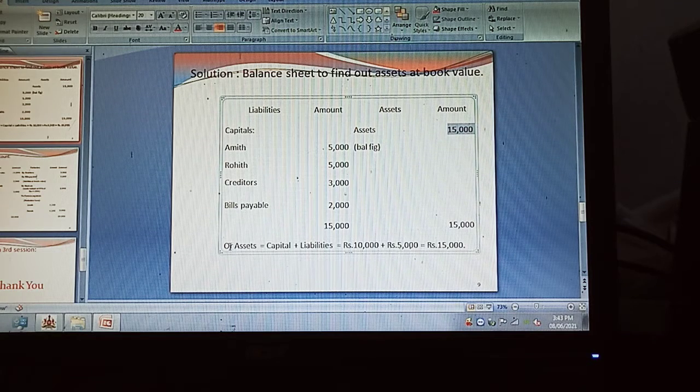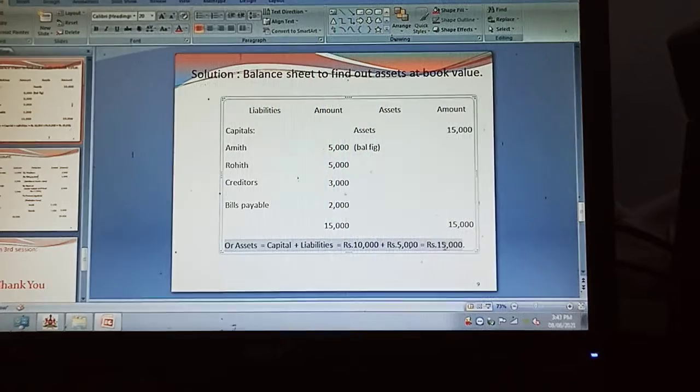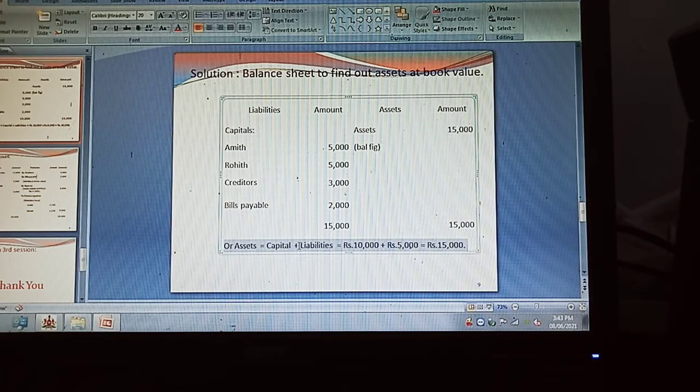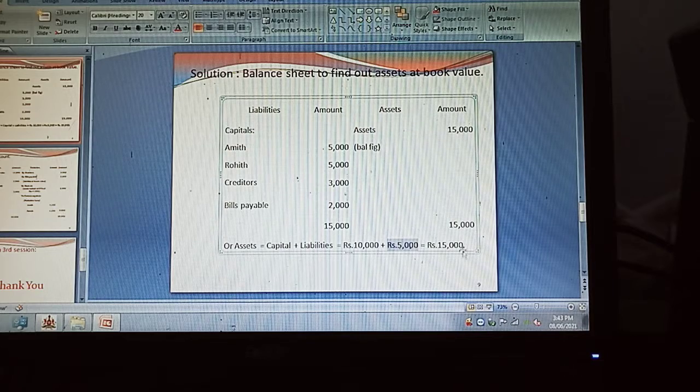Or we can apply this formula: assets equal capital plus liabilities. The capital of the two partners, Amit and Rohit, is 5,000 each, which comes to rupees 10,000. And liabilities, the creditors and bills payable, total rupees 5,000. Add these two, and we get the assets at book value 15,000. We can prepare the opening balance sheet or simply apply this formula to find the book value of the assets, without which it is somewhat difficult to prepare the realization account. So now we will go for preparing the realization account.